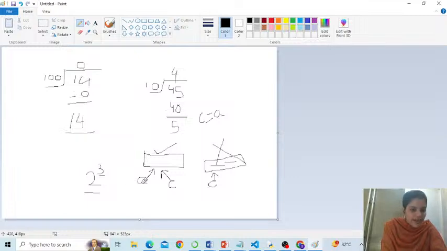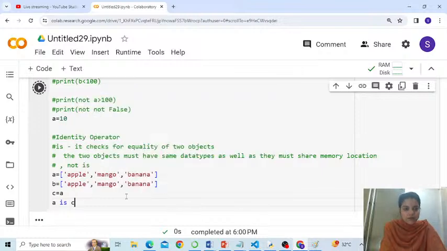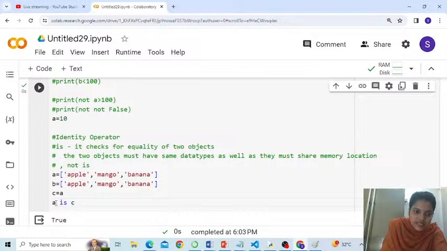Now A and C are both of the same data type, and they are sharing the same memory location. We say the two objects are the same. These two are like real brothers, and these two objects are the same. So if you write A is C, or C is A, you check, it returns true. You understood? Yes, true. I hope you got my point.